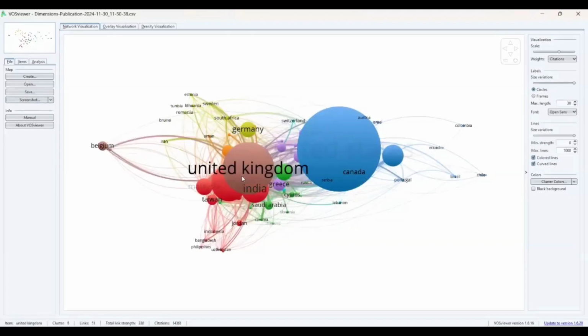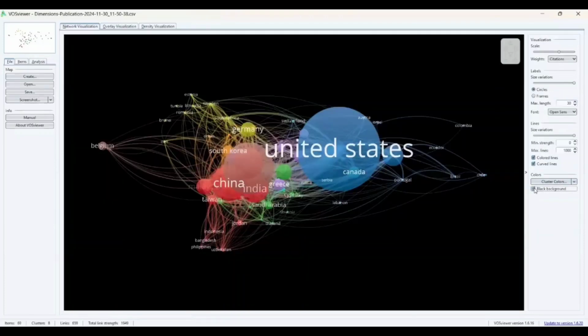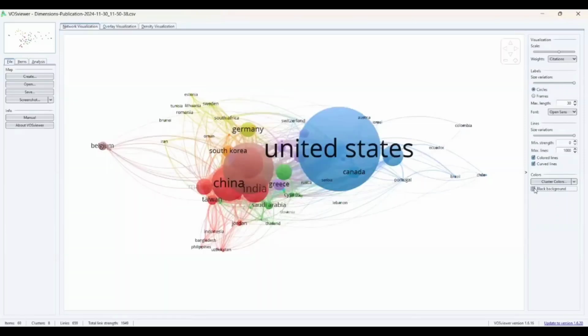Whatever you want, you can do that. Some people also like the black background. This is also okay for the presentation, but don't go with this for print. Printing, it will distort everything. But if you still want to present in black, for a presentation, it is quite attractive. Fine. So this is all about my co-authorship country analysis.